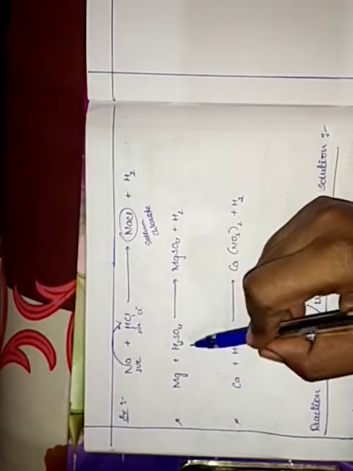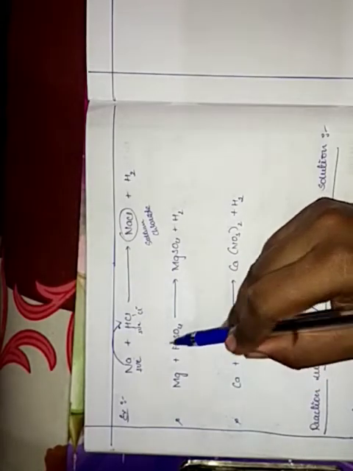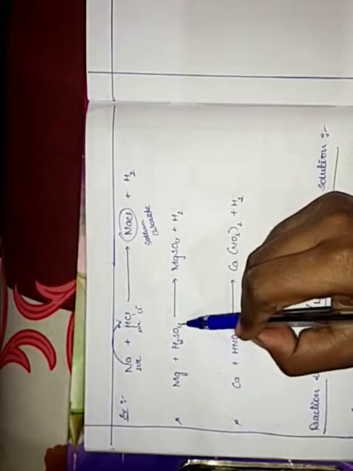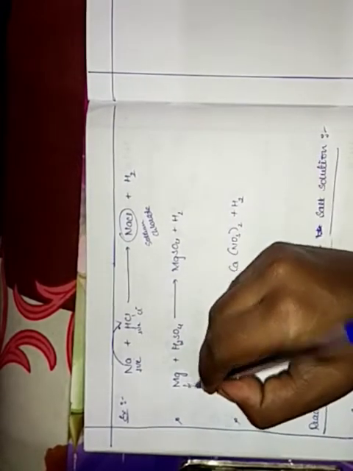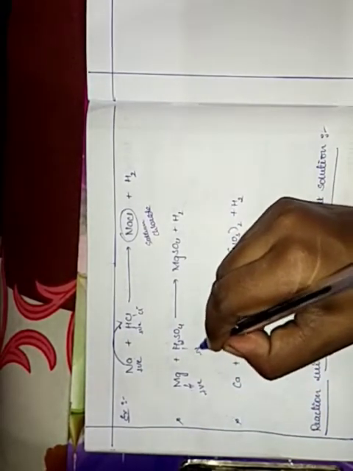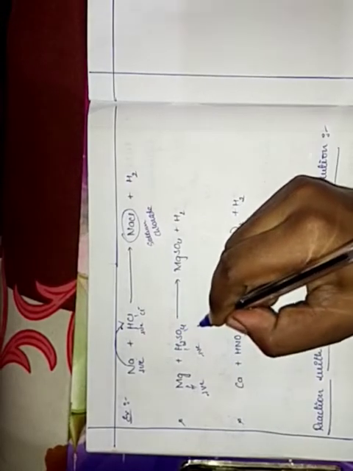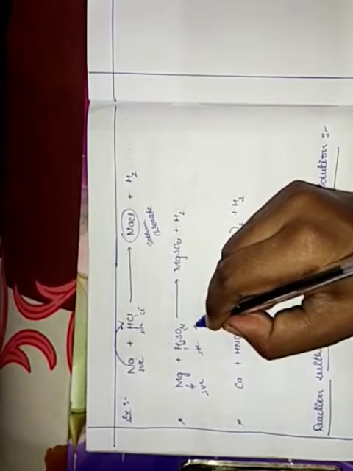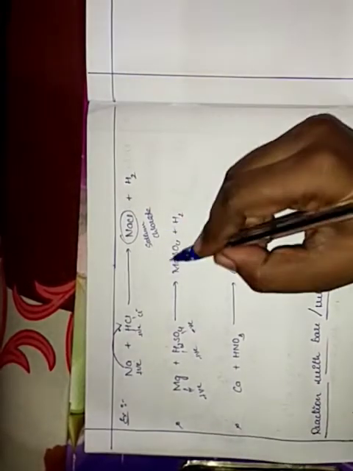Similarly, taking one other example, that is magnesium as metal and H2SO4, that is sulfuric acid. Got it? So this carries positive charge, and H means again positive charge. SO4 carries negative charge. All together metal plus acid give rise to magnesium sulfate.